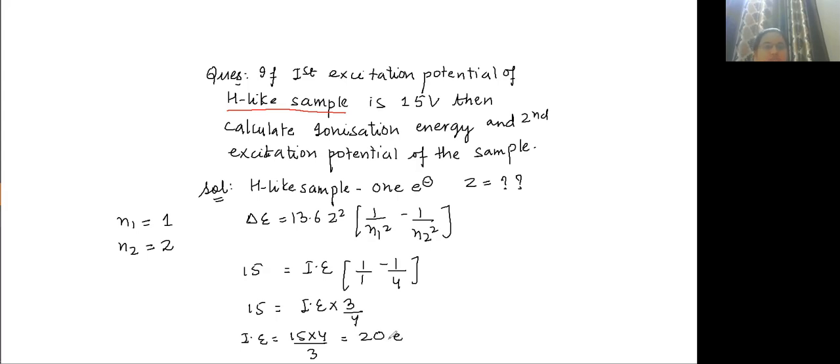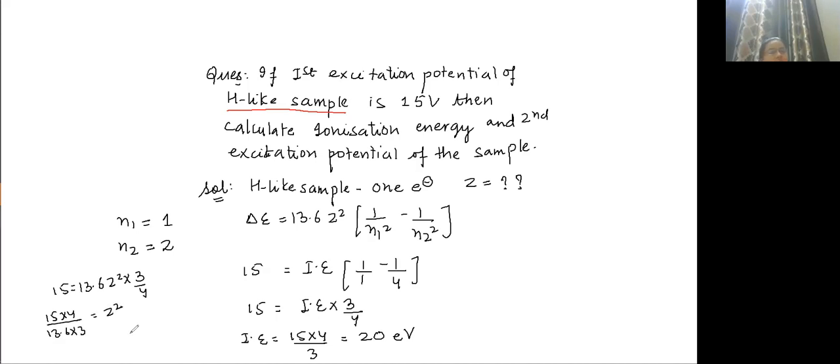20 electron volt. Now from this, if some of you want to do it by calculating the Z value and then inserting it in ionization energy, that you can also do. But in that process, the calculation will be somewhat lengthy. You can do it this way also: 13.6 Z square into 3 by 4 equals 15, so 15 into 4 by 13.6 into 3 is equal to Z square.